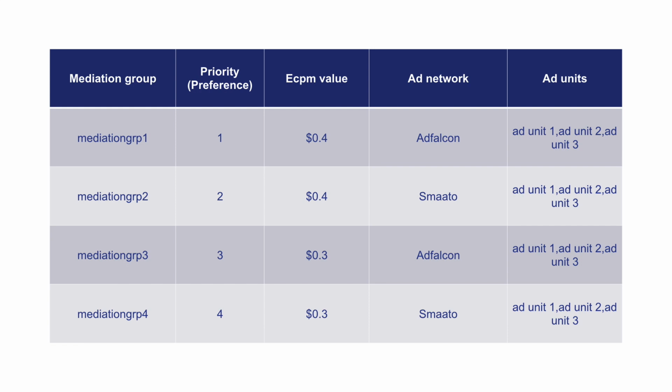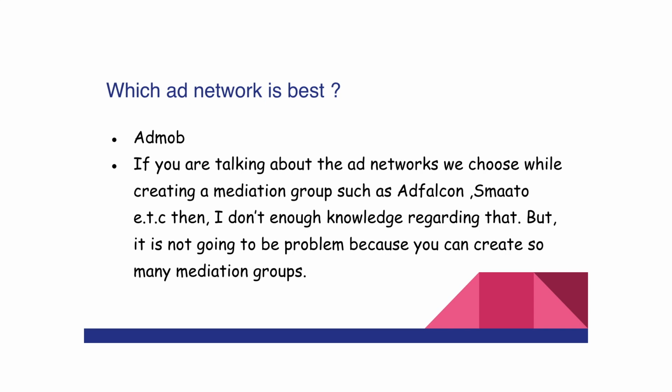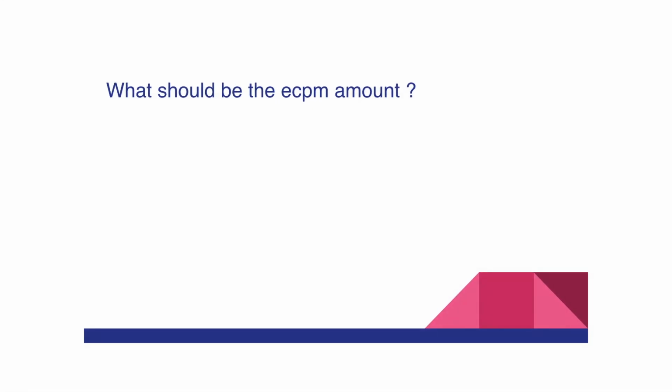In the same manner, I will set preferences for the other mediation groups. By doing this, I will get the maximum amount of money that I can earn. Hence, it does not matter whether I have knowledge regarding which ad network is best while creating a mediation group. The next question is what should be the eCPM amount?